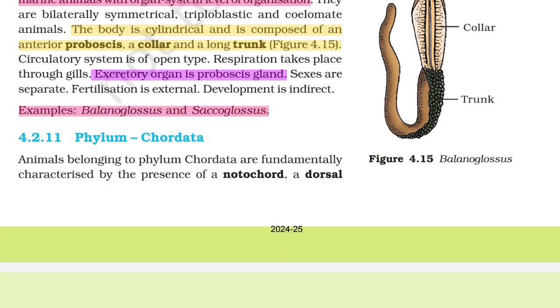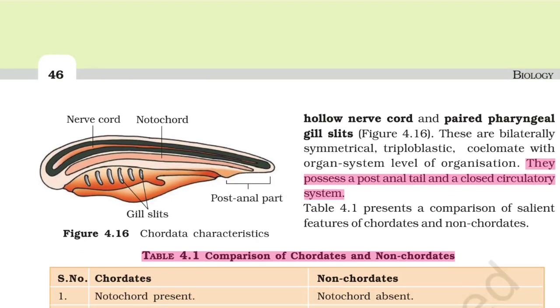Phylum Chordata. Animals belonging to phylum Chordata are fundamentally characterized by the presence of a notochord, a dorsal hollow nerve cord, and paired pharyngeal gill slits. Figure 4.16. These are bilaterally symmetrical, triploblastic, coelomate with organ system level of organization. They possess a post-anal tail and a closed circulatory system.